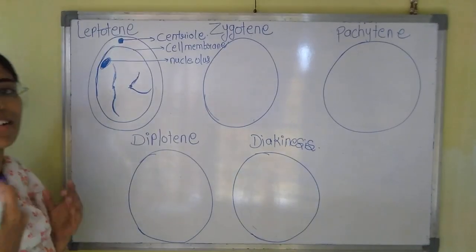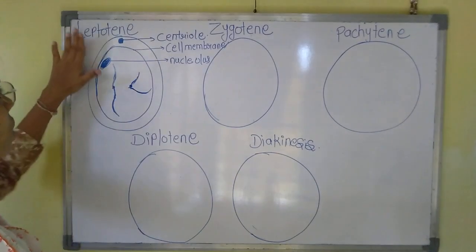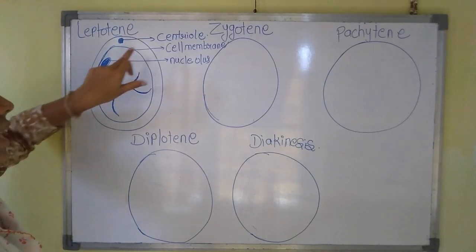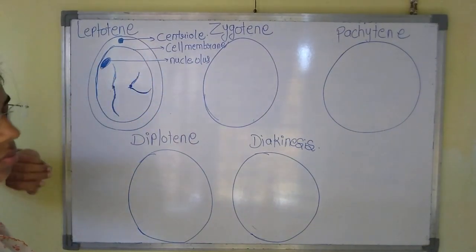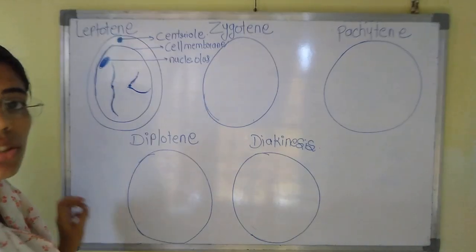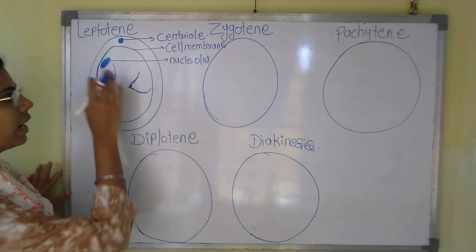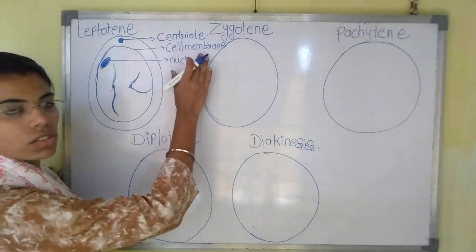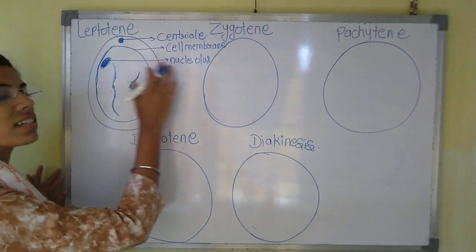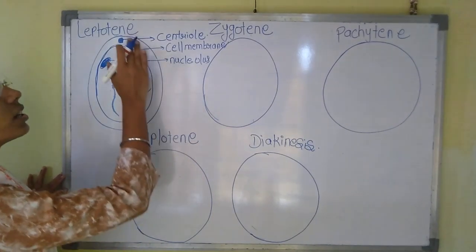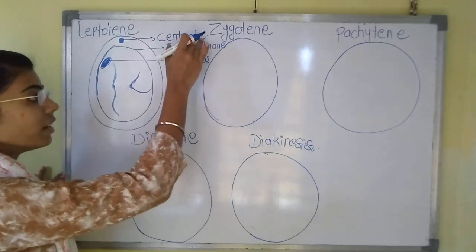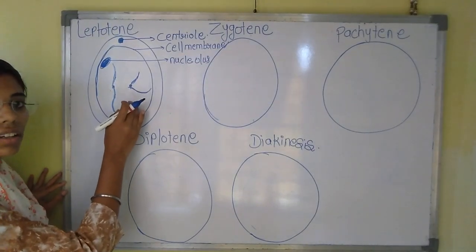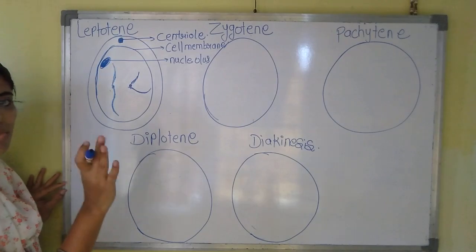Okay, what are the characteristics of the stage leptotene? Here the chromosomes become visible. The cell consists of the cell membrane. It will consist of the nucleolus. The centriole will also be present here, and the chromosomes, and these chromosomes will appear as thin thread-like structures.